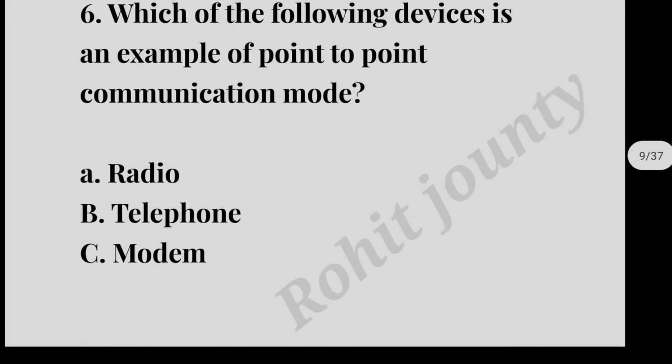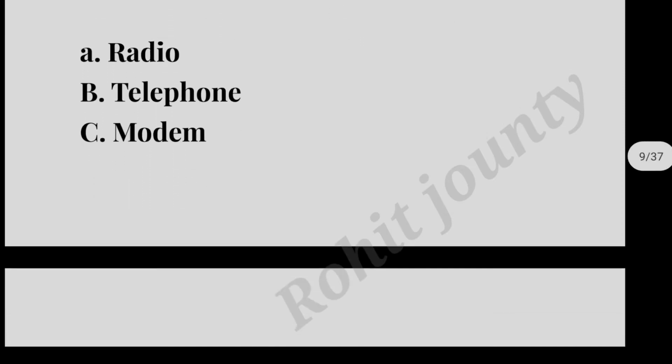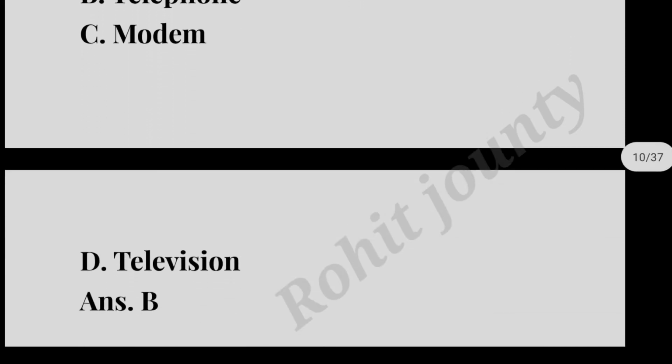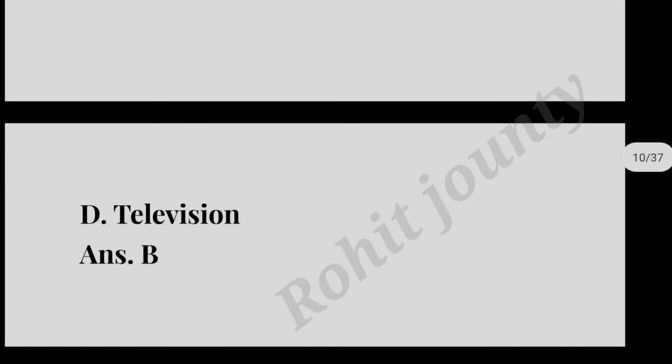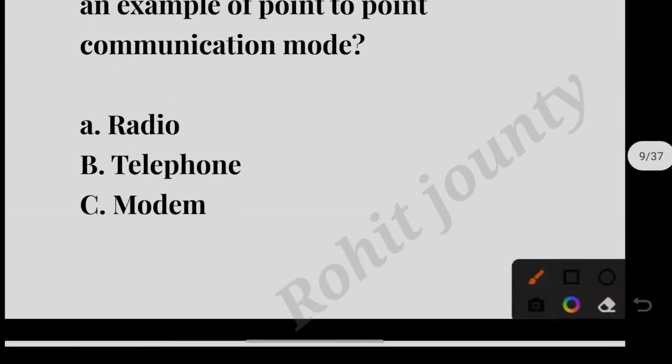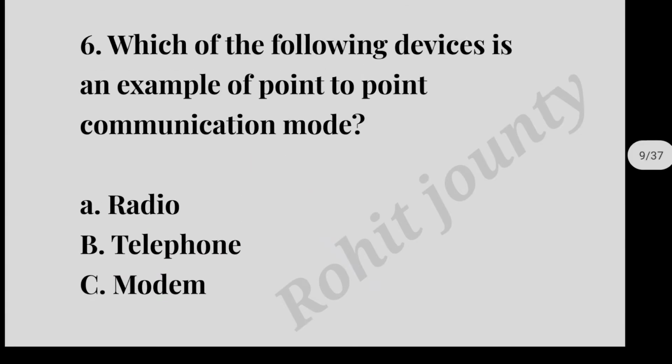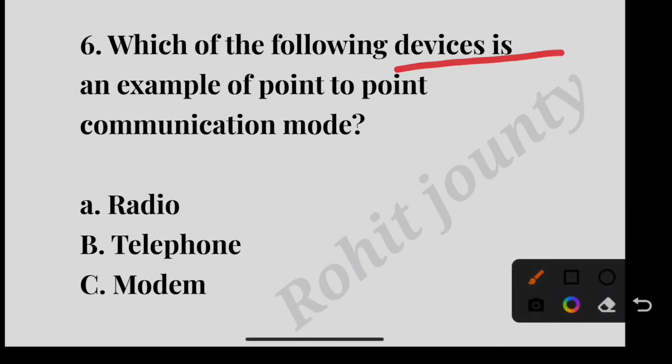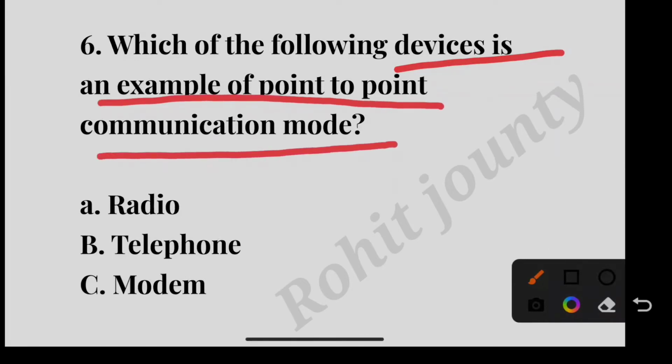Question number 6. Which of the following devices is used as an example of a point-to-point communication mode? Option A, Radio; option B, Telephone; option C, Modem; option D, Television. The correct answer is option B, Telephone. The device that is an example of point-to-point communication mode is the telephone.